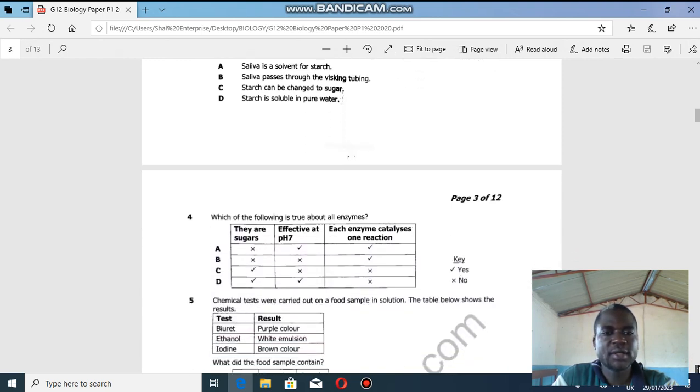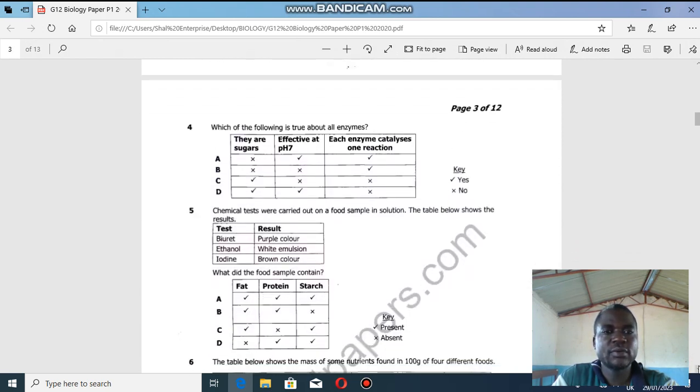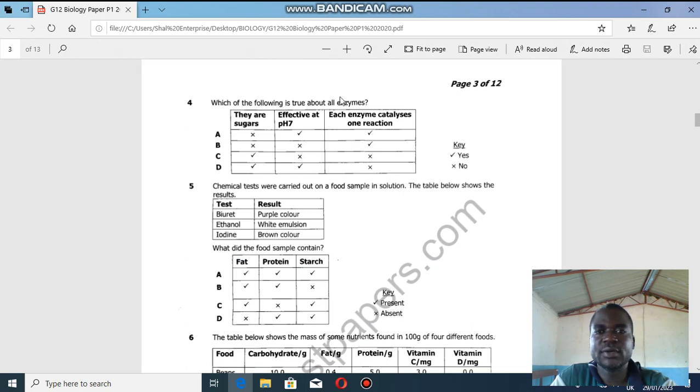Then we look at question 4. Question 4, which of the following is true about all enzymes? The first column here, they are saying they are sugars. Someone who knows the characteristics of enzymes knows they are proteins. So where they are saying they are sugars, C and D, these are not answers because enzymes are not sugars, they are proteins. So C and D is not the answer.